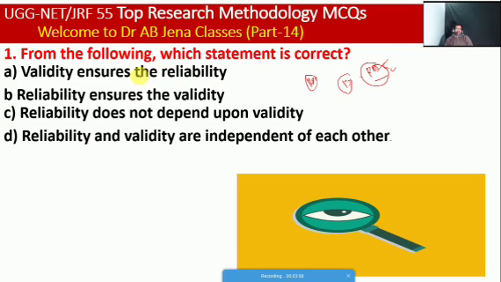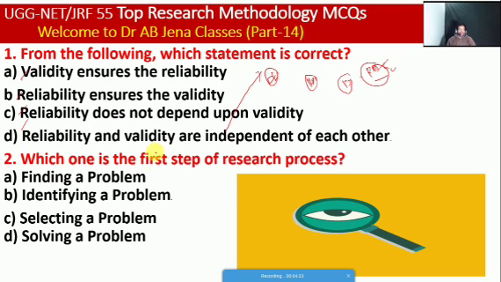So first MCQ: which one statement is correct? A, validity ensures reliability. B, reliability ensures validity. C, reliability does not depend upon validity. D, reliability and validity are independent of each other. So friends, here D is the right option.